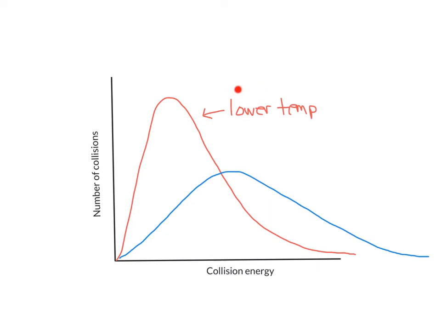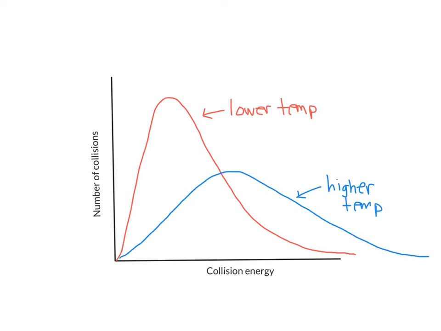So as I raise the temperature, my molecules go faster and faster and faster, and so I have more molecules that have collision energies that are at higher collision energies because they're going faster. And so at higher temperatures, I expect to see this distribution spread out and shift to larger collision energies.